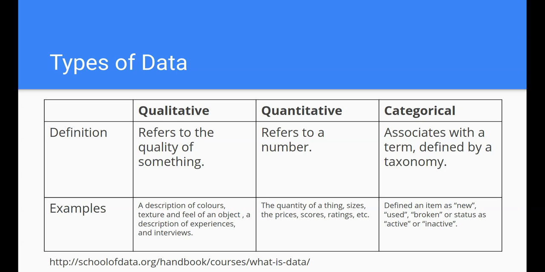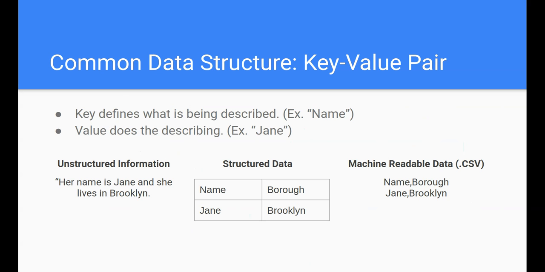And then there's categorical data, and these are terms that are often defined by a taxonomy, which can be formal or informal, and they are used to classify stuff. So it could be new or old. The ramen could be hot. It could be warm. It could be cold. Right. New, old, inactive, active, things like that.